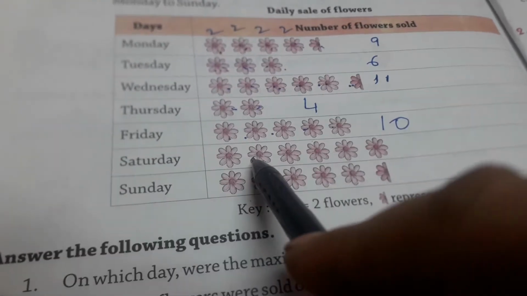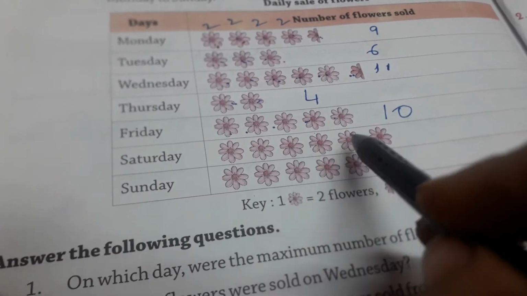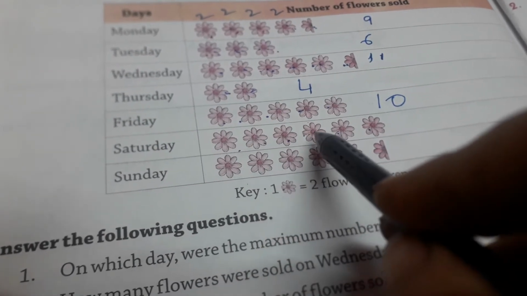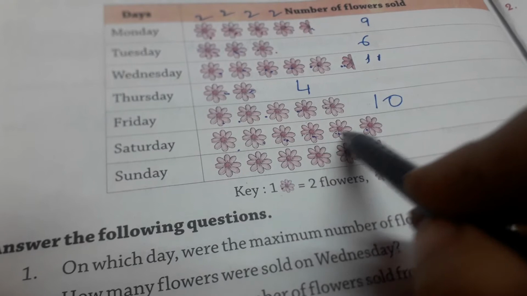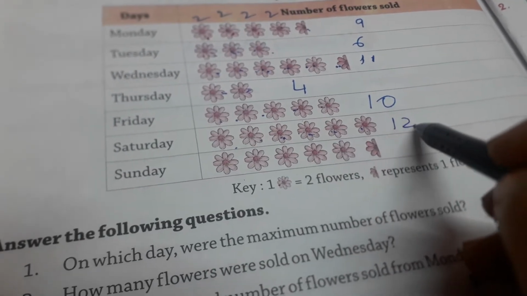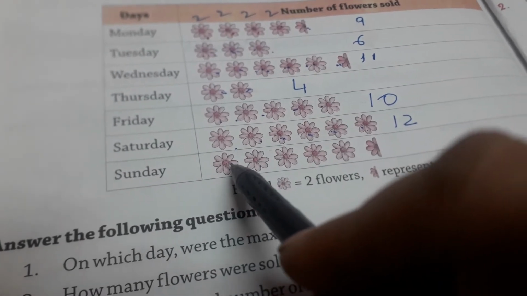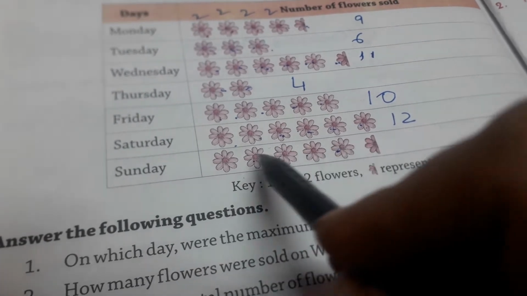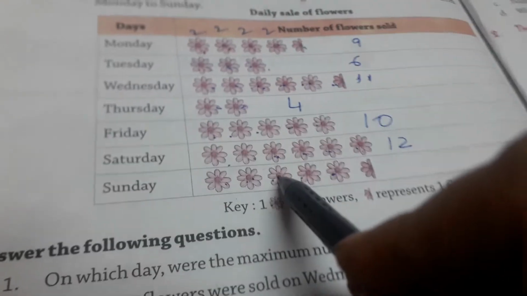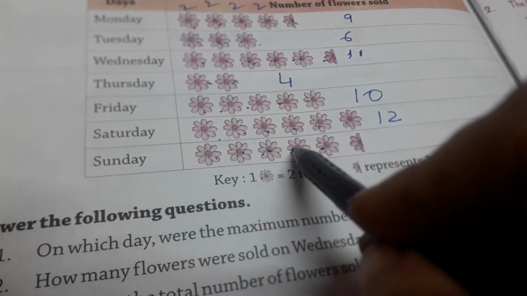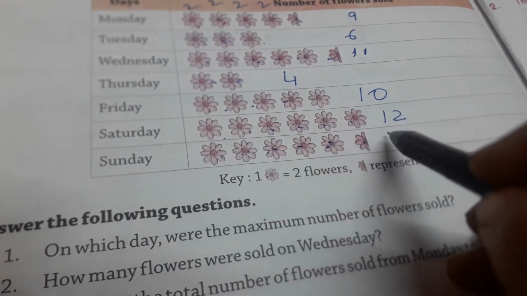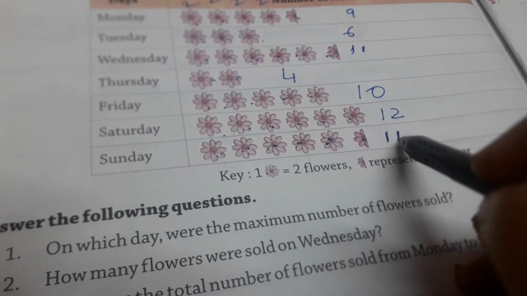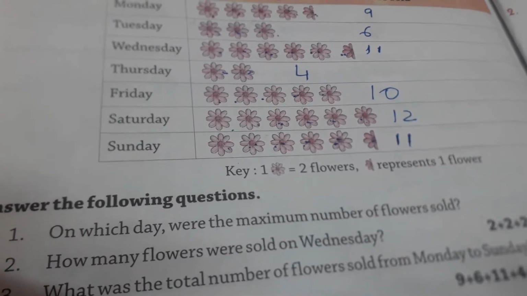Then on Saturday, 1, 2, 3, 4, 5, 6. 6 full flowers means 2 plus 2, 4 plus 2, 6 plus 2, 8 plus 2, 10 plus 2, 12. And on Sunday, 1, 2, 3, 4, 5. 5 full flowers means 2 plus 2, 4, 4 plus 2, 6, 6 plus 2, 8, 8 plus 2, 10, and 10 plus 1, 11. So 11 flowers are sold on Sunday.